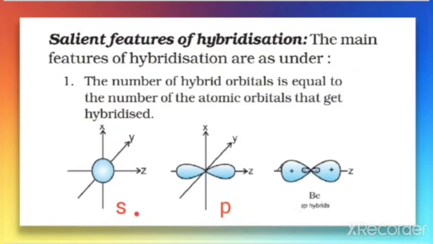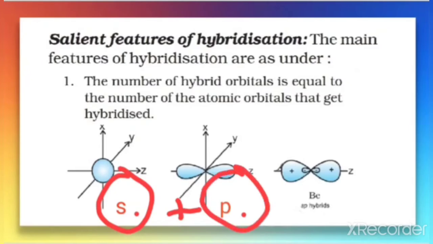So here one s and one p orbital are intermixing, that is, total 2 orbitals are undergoing intermixing. It results in the formation of hybrid orbitals, which are represented here. This orbital is a hybrid orbital, and this orbital is a hybrid orbital.